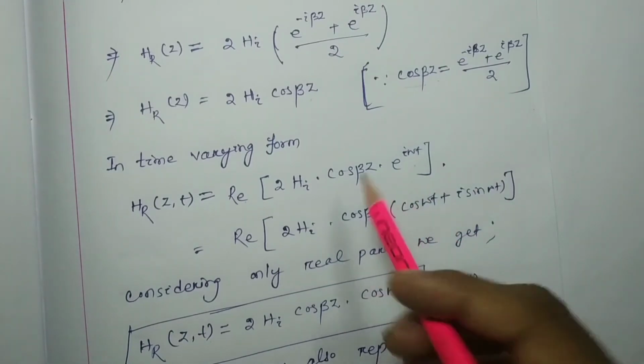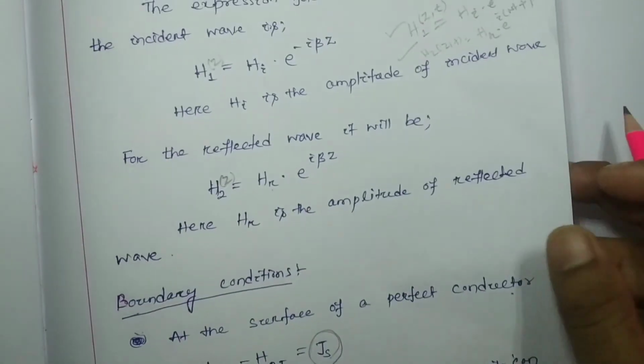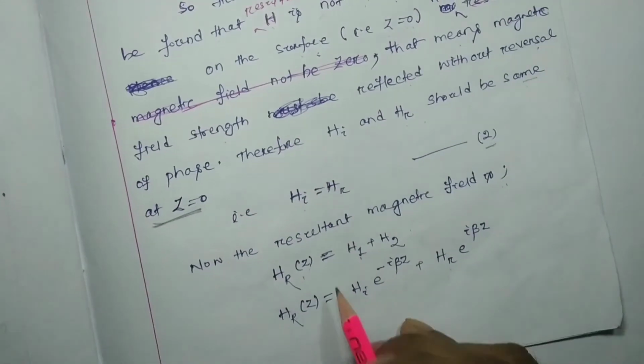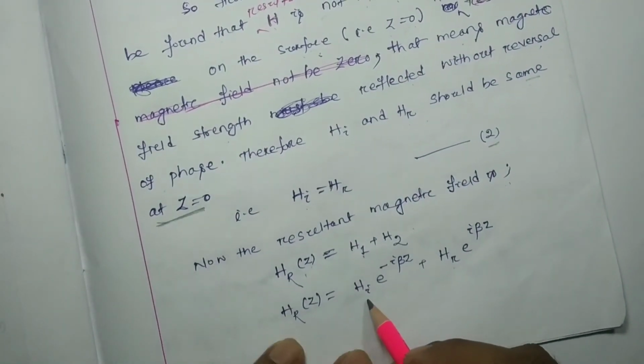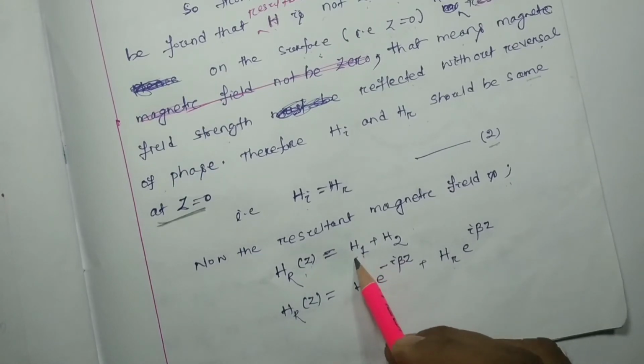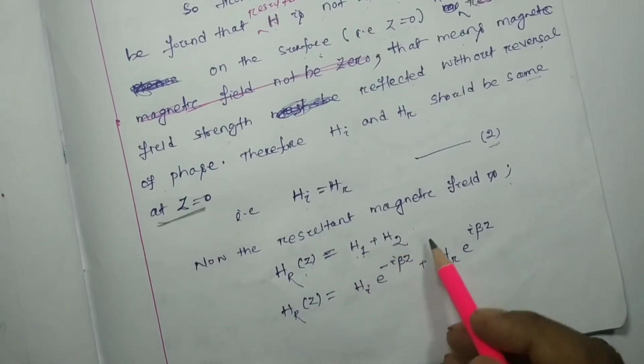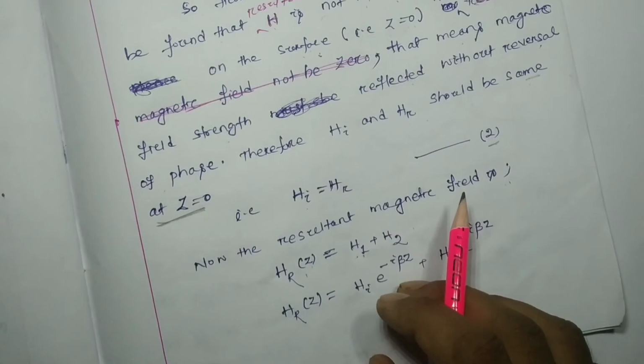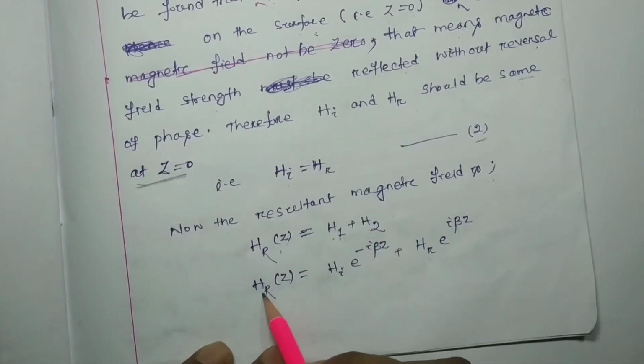Here again I suggest that I have considered that the incident and reflected components are both functions of Z only, coordinate only, and hence the resultant is also a function of coordinate.